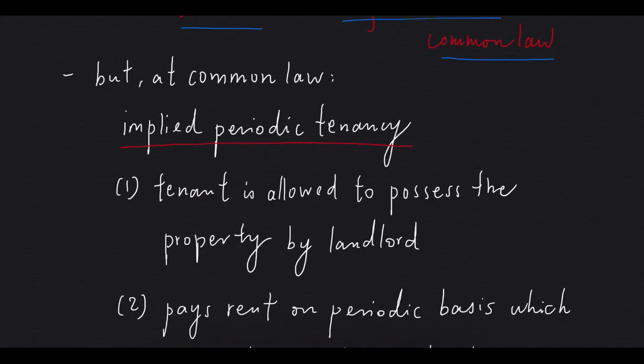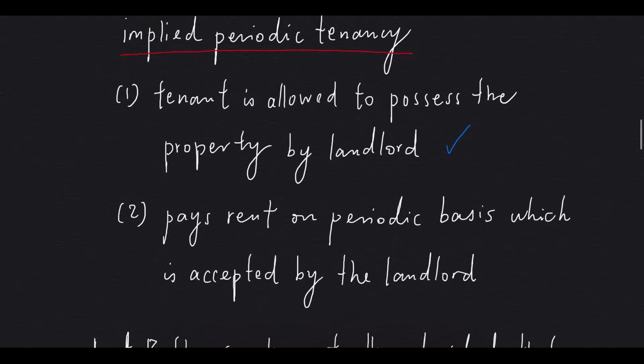To establish an implied periodic tenancy, we need to satisfy 2 requirements. The first requirement is that the tenant is allowed to possess the property by the landlord. This requirement is satisfied here because the tenant has indeed been allowed to possess the property by the landlord by virtue of the agreement. The second requirement is that the tenant pays rent on a periodic basis, which is accepted by the landlord. This requirement is also fulfilled here because the tenant has been paying rent quarterly and the rent has been accepted by the landlord. So under common law, the parties had an implied periodic tenancy.